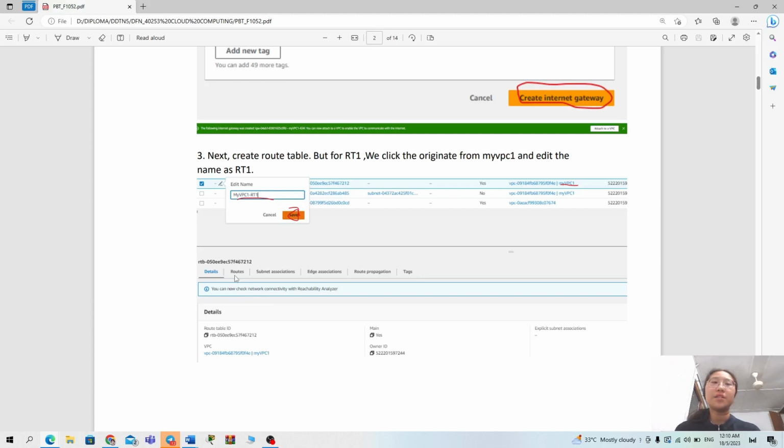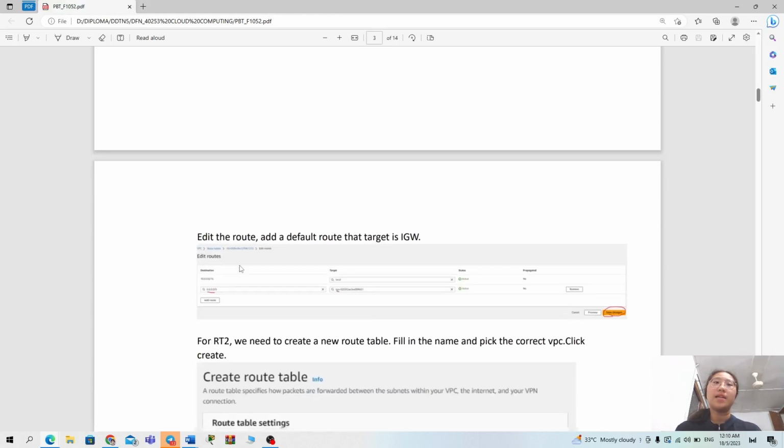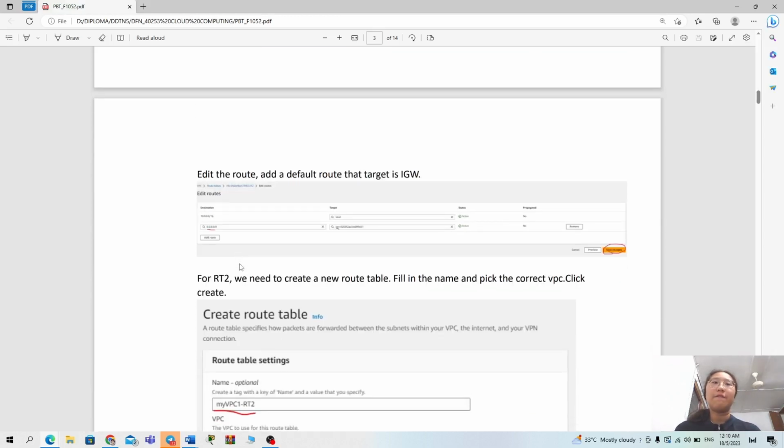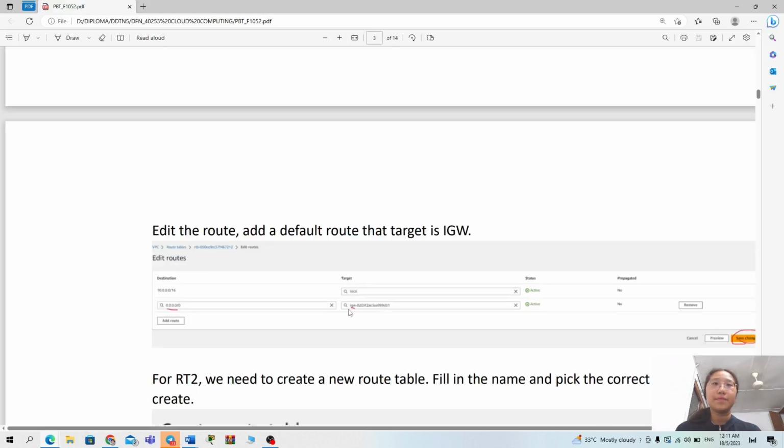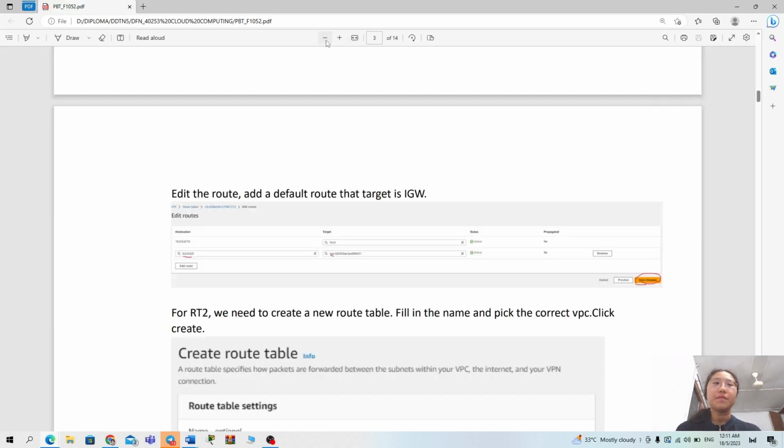There's a section beside the details. Click the routes. After that, we can add a default route 0.0.0.0/0 and we attach the target with IGW here and we click save changes.